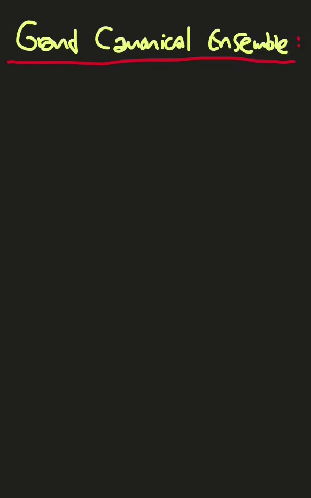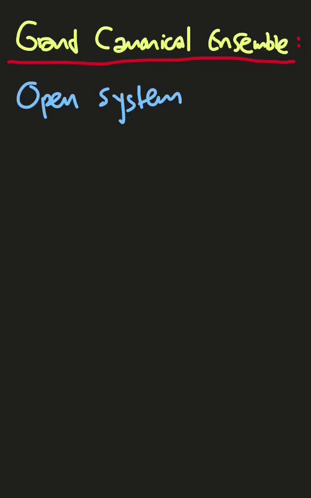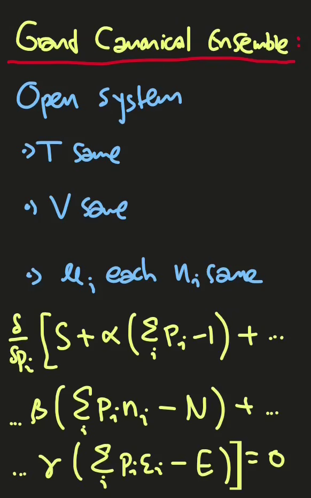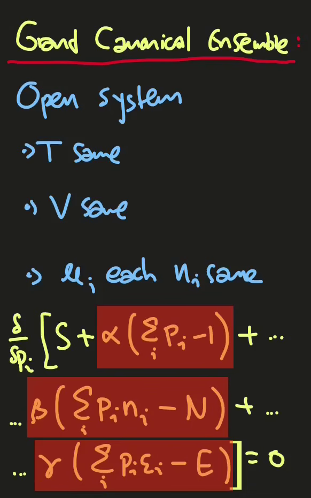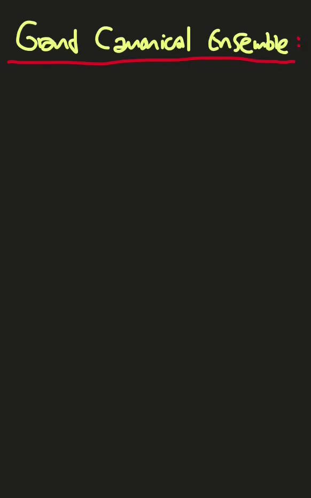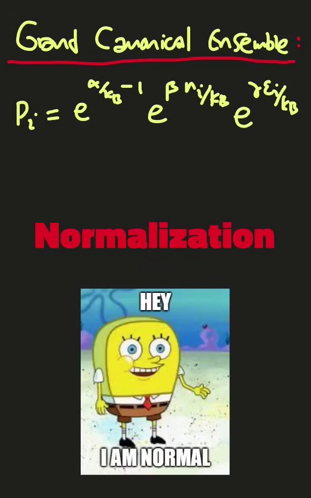The last one here is the grand canonical ensemble. Same as before, but now we have an open system, where we can transfer energy and transfer matter. So the constant here is the temperature, touching a reservoir as before, the volume stays the same, and third, we have an additional chemical potential mu for each particle number n_i that stays the same. By the Lagrange method, we will have this equality, in which we have constant probability, total particle number, and total energy as fundamental conservation laws. And by the same procedure, we will have the probability distribution P_i as this equality, which we can treat with the same procedure as before, such as normalization, etc.